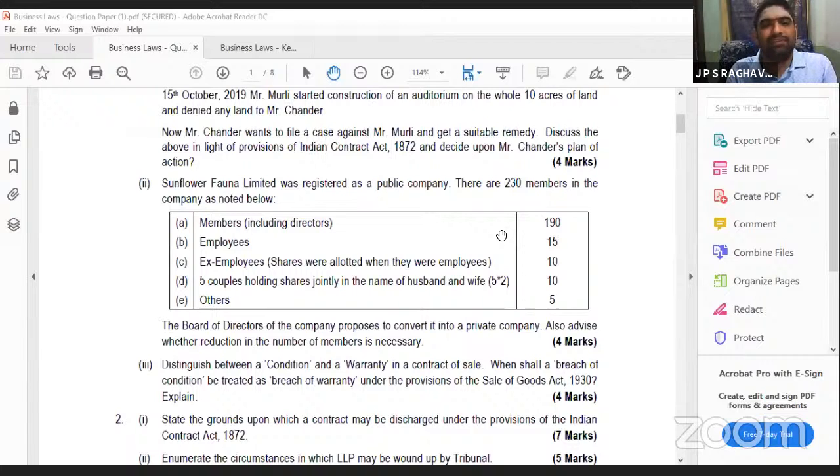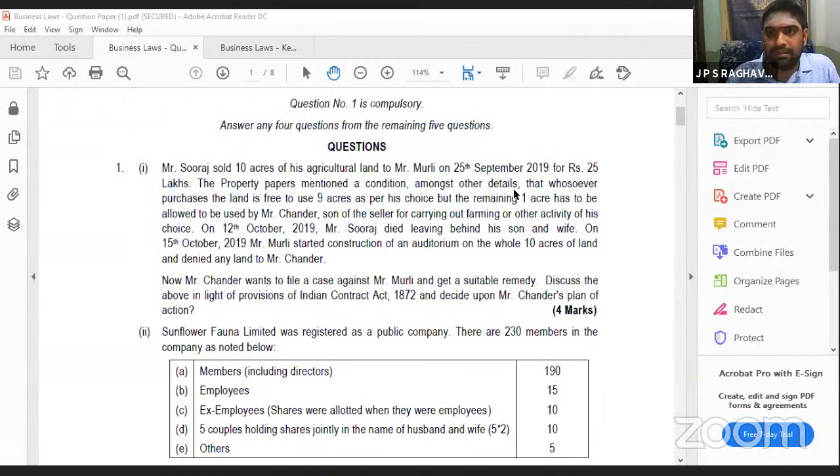Whenever the company itself is giving shares, if you give shares to only one employee, it will not be enough. You have to give shares to all the employees. Whenever you are giving shares to all the employees, automatically the number will be increasing to a higher extent. So they are excluding the employees. This is the reason. Whenever you have doubts, you can ask.